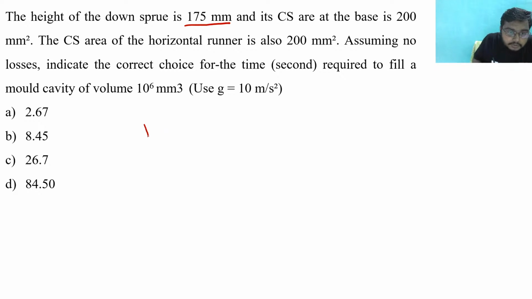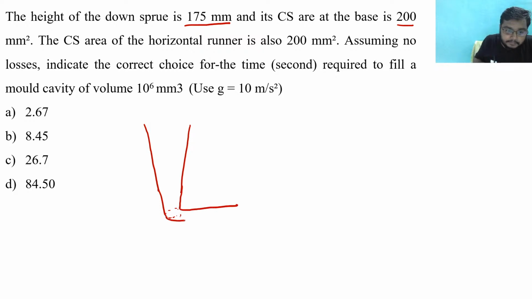Let me draw a sprue. So this is the sprue. Height of the down sprue is 175 mm and its cross section at the base is 200 mm square. So this is the cross section at the base that is given. Clear? This is the cross section at the base.